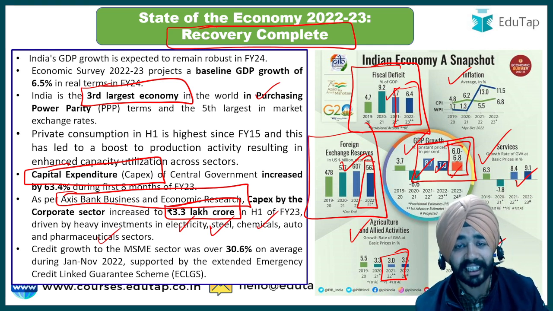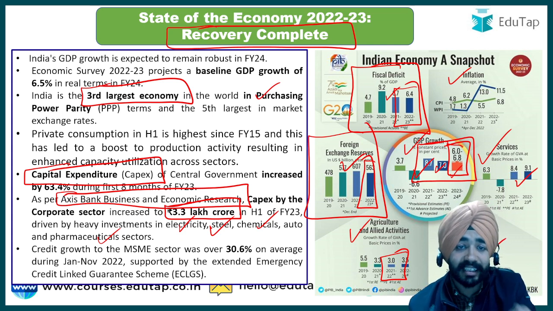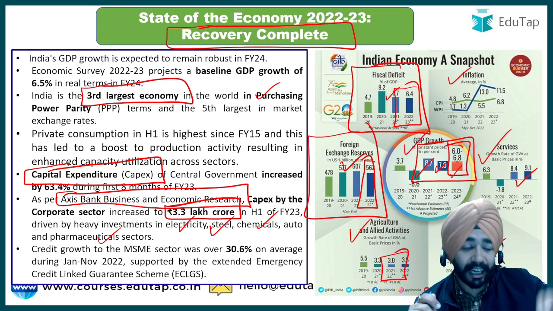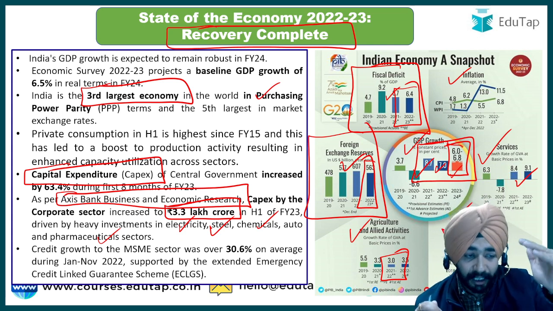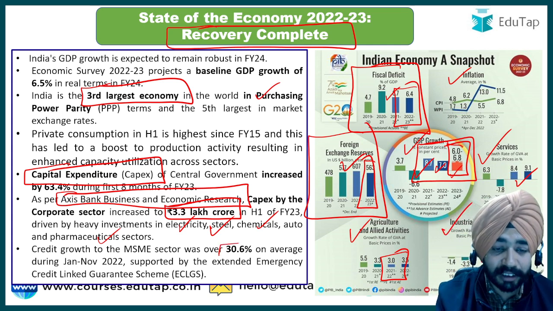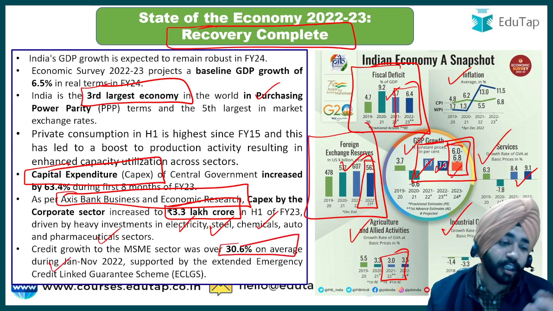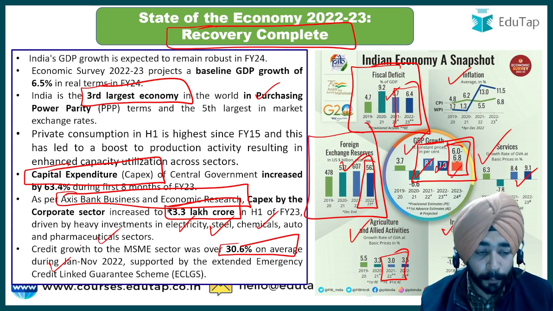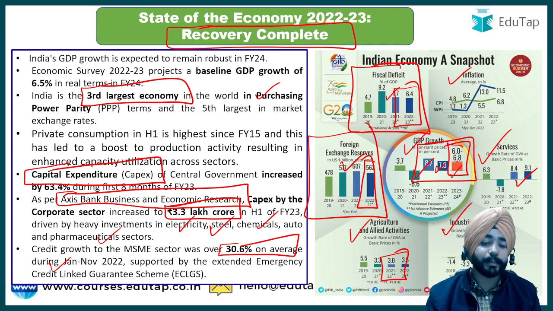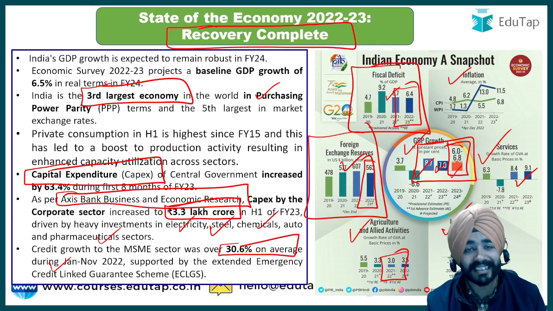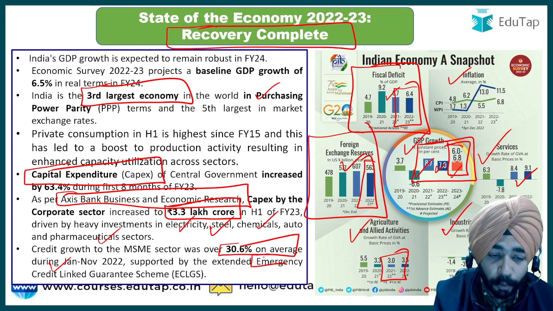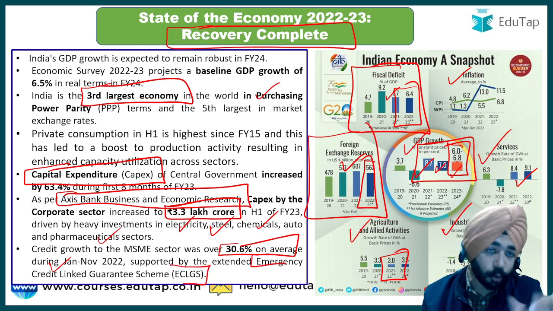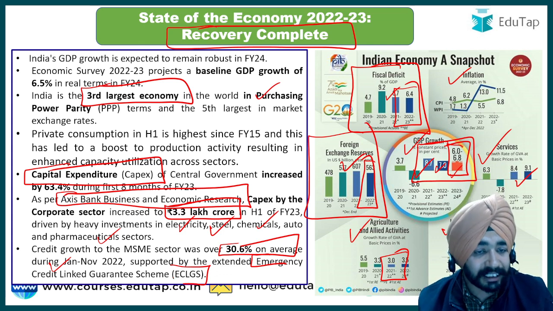Now we're talking about industry, we're talking about corporate sector. Now very important thing, the important pillar of our industry is MSME sector. So it says that the credit growth to MSME has again been high. It is around 30.6 percentage on average during Jan to November 2022. Important thing is it says this growth is basically supported by extended ECLGS. So this is an important point, the first thing that you have to note down, because you have covered the emergency credit line guarantee scheme.